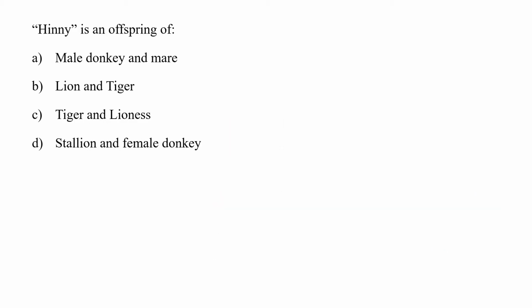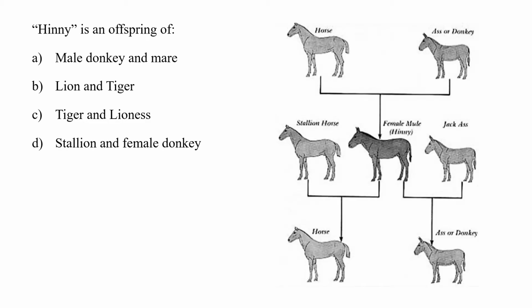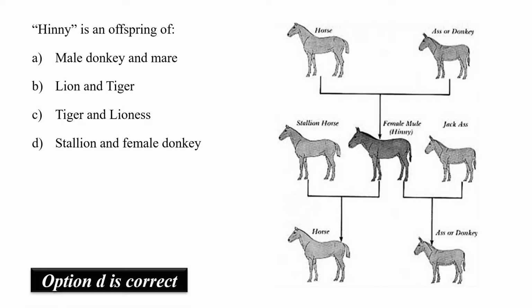Hinny is an offspring of male donkey and mare, lion and tiger, tiger and lioness, or stallion and female donkey. Whenever a cross between a stallion, that is a male horse, and a jenny, which is a female donkey, is made, then the production of hinny takes place. While if you are taking a mare, that is a female horse, and a jack, that is a male donkey, then a mule is produced. So in this case, the hinny is an offspring of a stallion and female donkey.